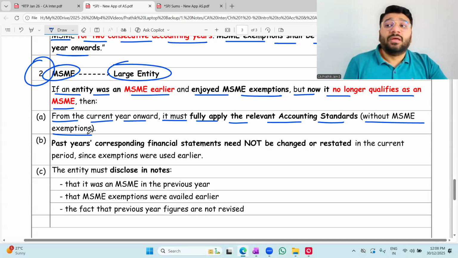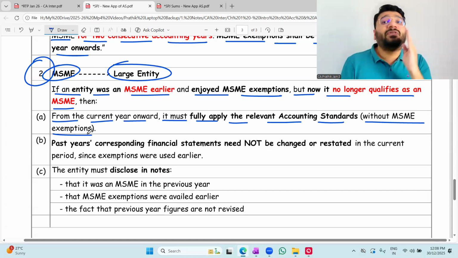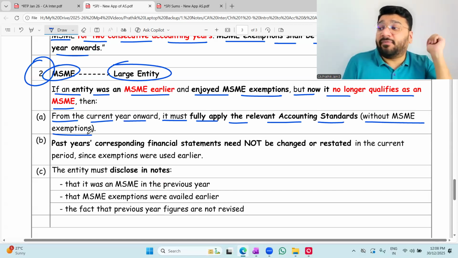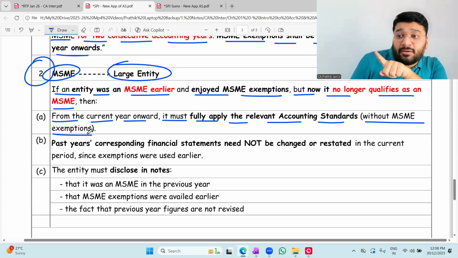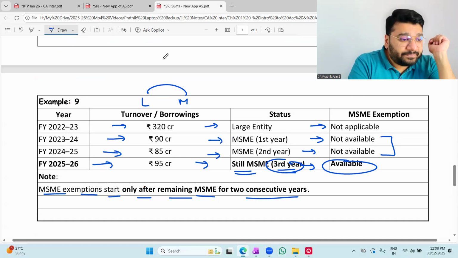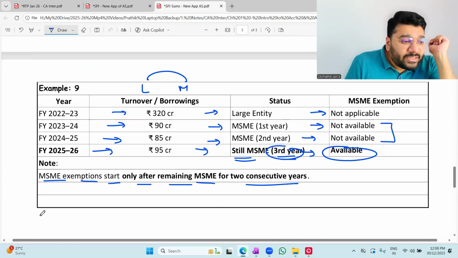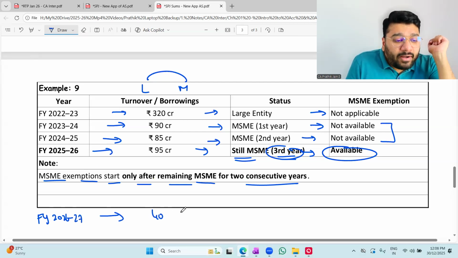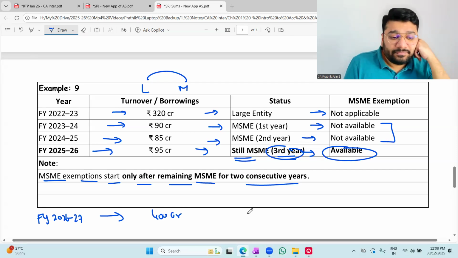That is not the question. The question is, should I give the comparative? See, in so many places we give comparative, no? For example, cash flow statement. We prepare for current year, also for the previous year. Now, please tell me, if I come back to the same example, 26-27, financial year 2026-27, turnover 400 crore. Tell me the status, people.